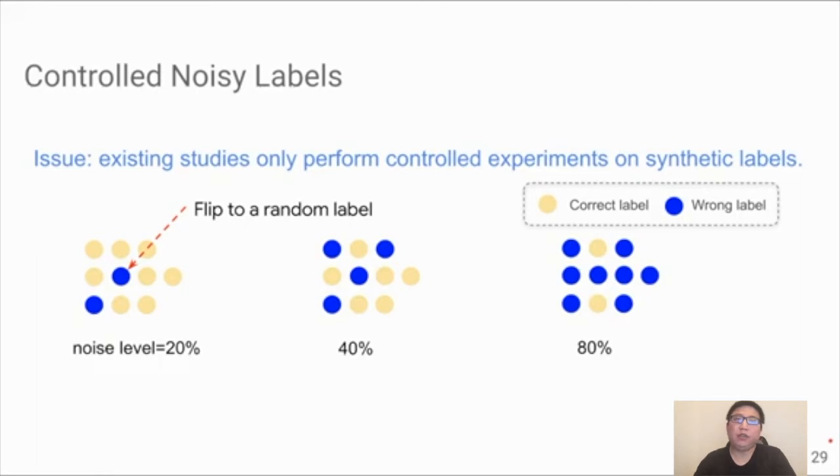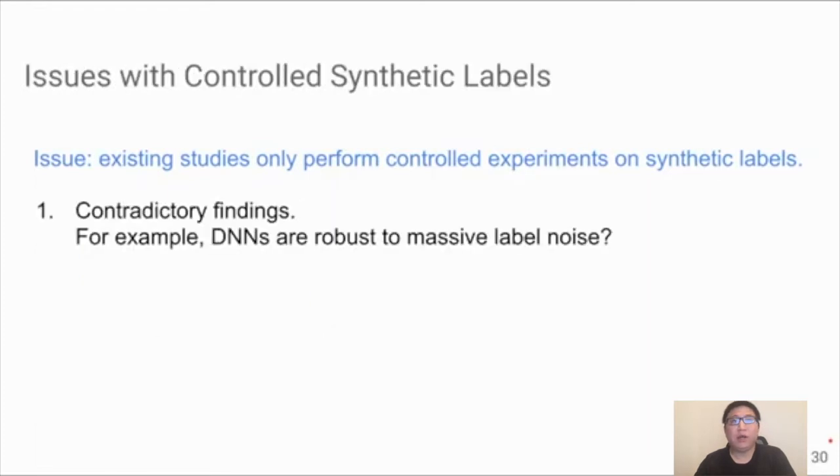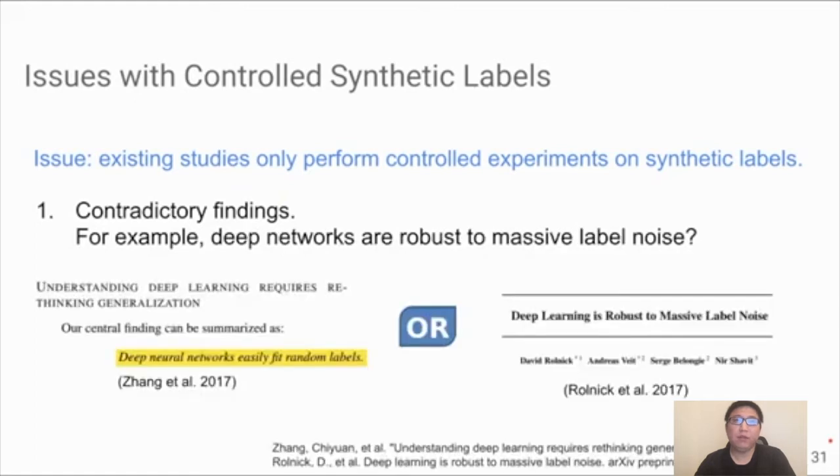Well, the problem is using the synthetic label. To create a noisy benchmark with a controlled noise level, people are adopting a very simple strategy using synthetic labels. That is, for each example, we just randomly flip to a different label. The use of the synthetic label leads to 2 critical issues. The first one is about contradictory findings. For example, even for a basic question like whether deep neural networks are robust to massive label noise, our community gives 2 opposite opinions. Either deep neural networks are vulnerable to label noise or are robust to massive label noise,